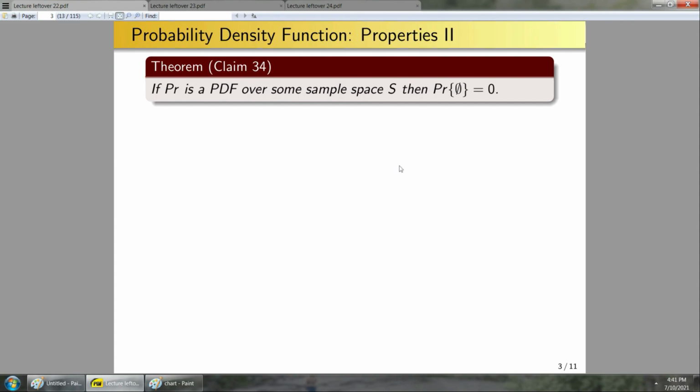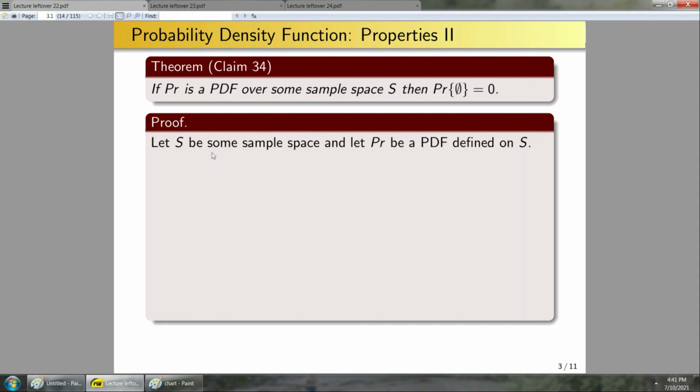Okay, so how would we go about proving this? Well, the natural way of proving this is actually to use proof by contradiction. So let's just see what this proof would look like. Let S be some sample space, and let PR be a PDF defined on S. So just, again, defining everything at the beginning of our proof. Now, since we're doing a proof by contradiction, our contradictory statement should come next. So now assume, for the sake of contradiction, that the probability of the null set is greater than 0. So now, I do want to make one comment on proof by contradiction here, just based off of midterm things.